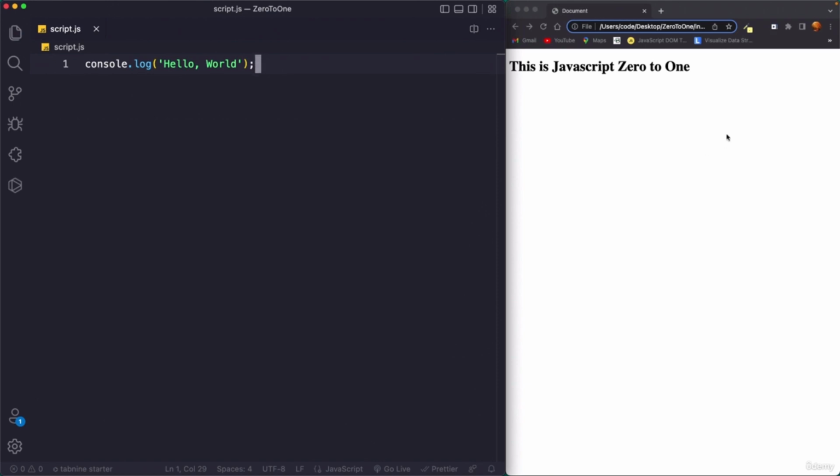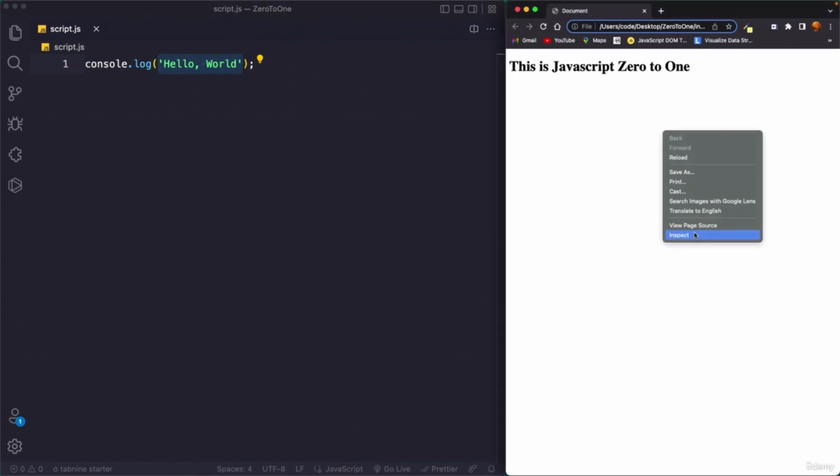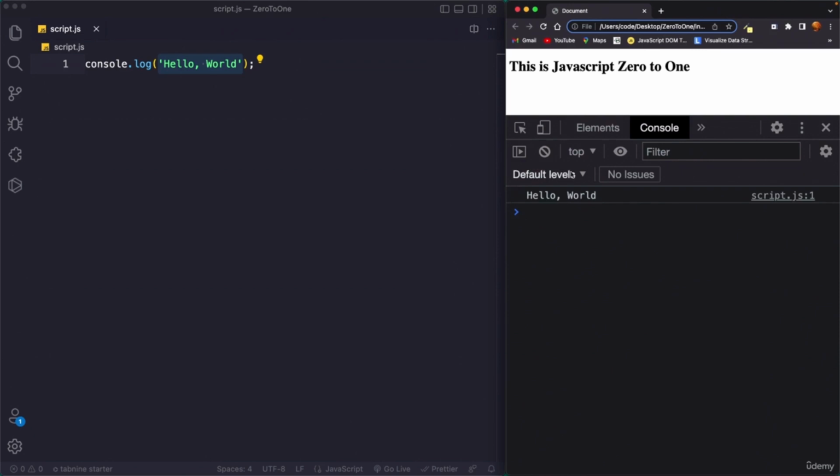If I save this and reload, we cannot see the console output. Why? Because the console is not something that pops up over here. Console output goes to the browser developer console. To see the output that console prints, you'll have to go to the console. So right click, inspect, go to console, and now here you can see hello world. So this is how we are going to write JavaScript code. We will be writing JavaScript code in script.js, and then we will see the output over here. Okay, so now let's continue.